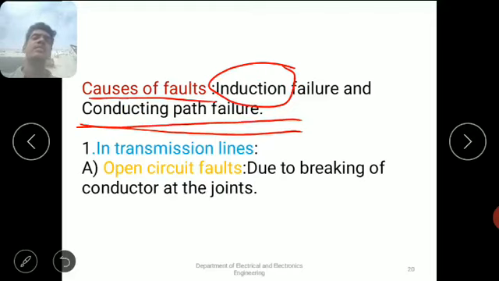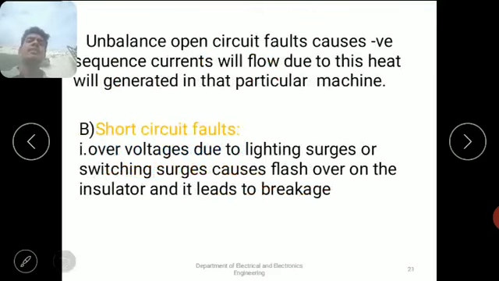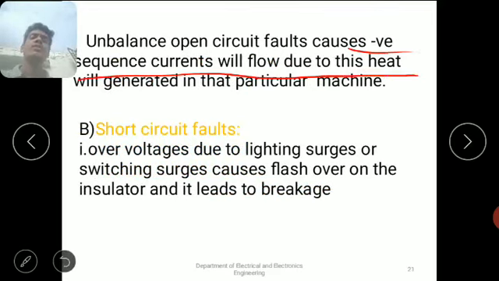Okay, and coming to the transmission lines, there are two types of faults, open circuit faults and short circuit faults. Already explained about that. Open circuit faults are due to breaking of conductors at the joints. Due to open circuit faults, what happens? Negative sequence currents will flow into the circuit. Due to this, heat will be generated. That is the main problem.